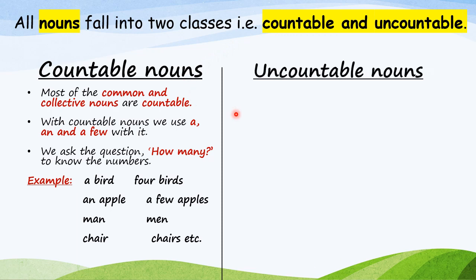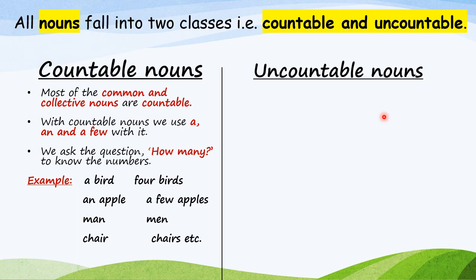Now let's talk about uncountable nouns. Uncountable noun means which we cannot count. And most of the material nouns and abstract nouns are uncountable. We cannot count our emotions. Yes, we cannot count milk. We cannot count water. We can ask for a cup of milk, meaning 1 cup filled with milk.